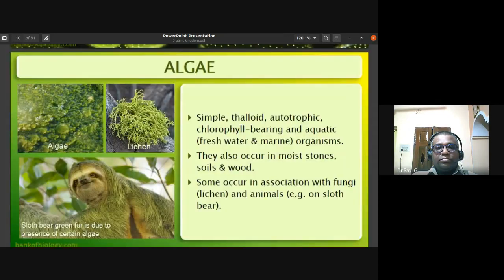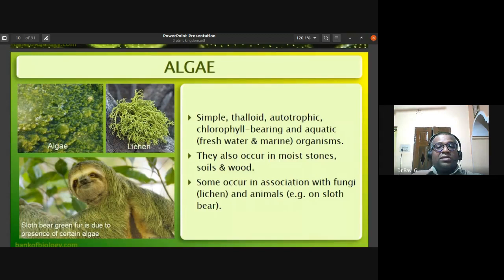If you look into the general characteristics of algae, they are simple, thalloid, autotrophic, chlorophyll bearing, and aquatic, freshwater and marine organisms. The plant body is simple, which we call thalloid. They are autotrophic, that is, they undergo photosynthesis. They are chlorophyll bearing and aquatic, seen in either freshwater or marine water.